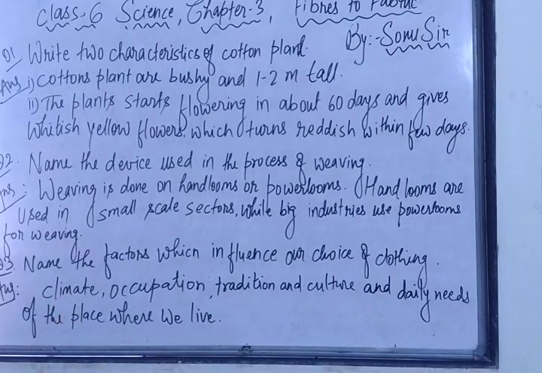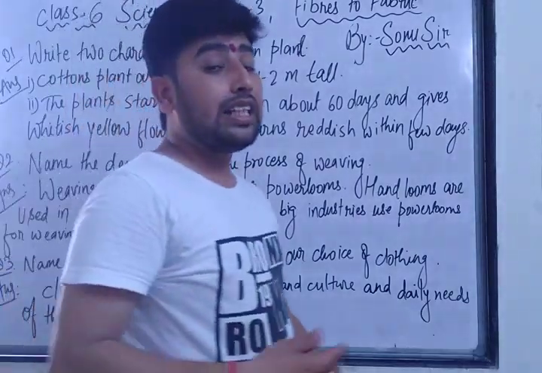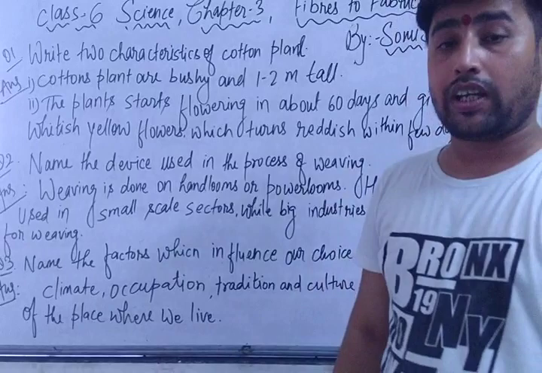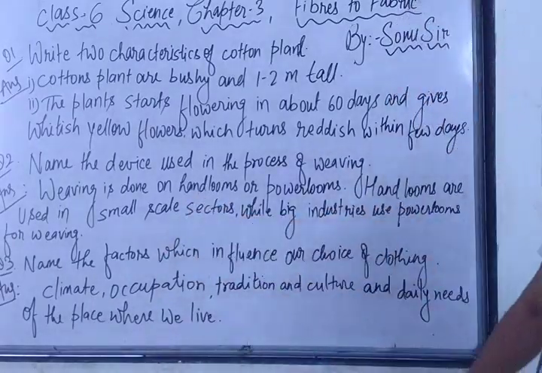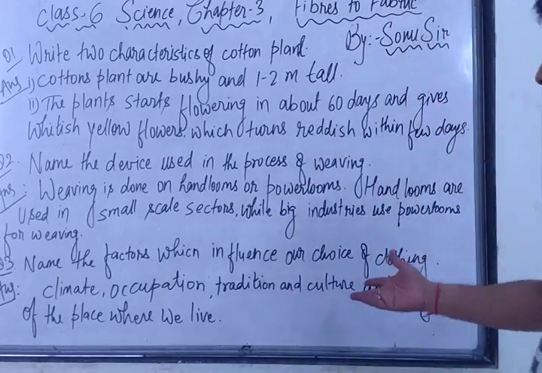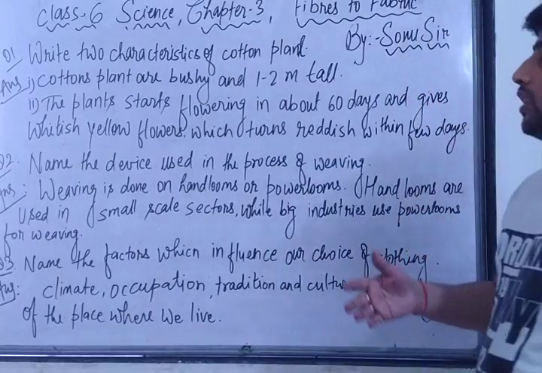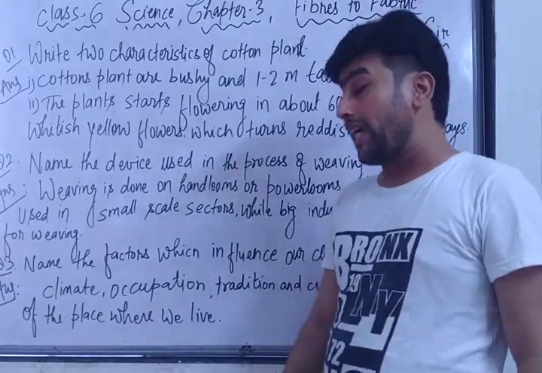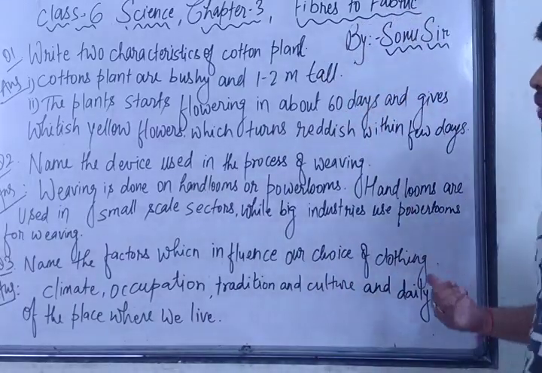Name the device used in the process of weaving. What are the devices which are used for weaving clothes? The weaving is done on hand looms or power looms. These are the 2 machines, hand looms or power looms. Hand looms are used in the small scale sectors, while the big industries use power looms for weaving.